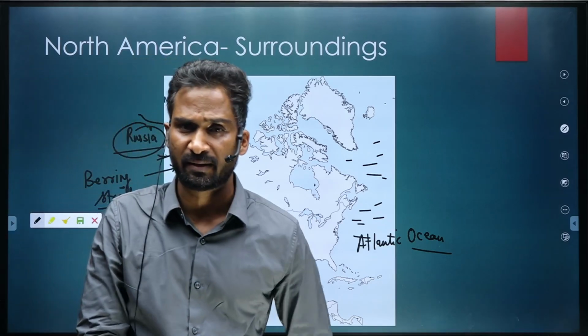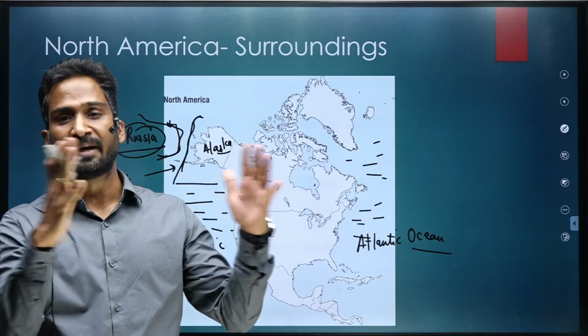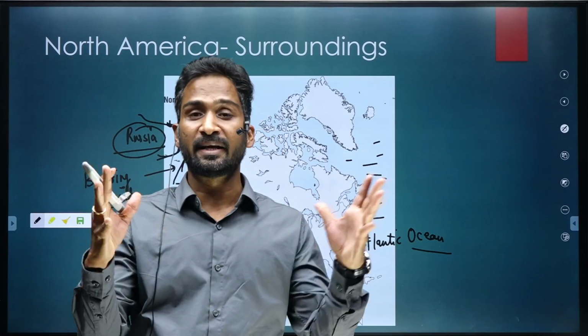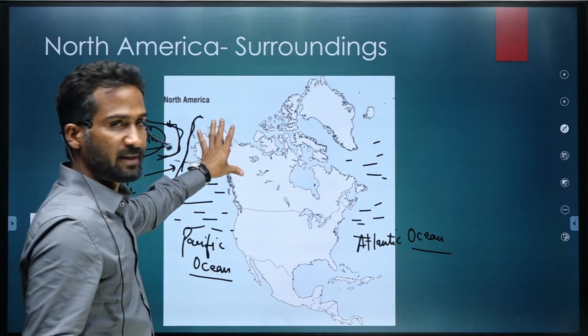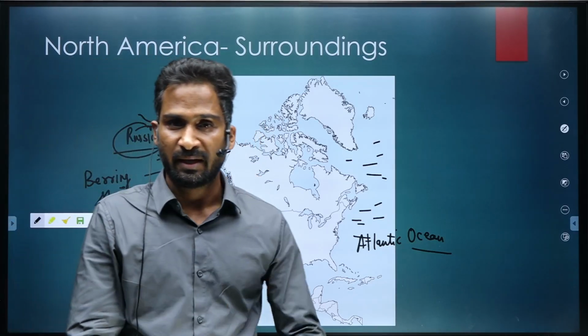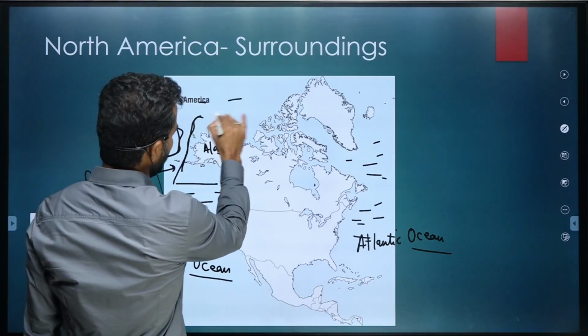What is a strait? A strait is a narrow water channel dividing two large continental masses. One continental mass is this, one continental mass is this. Or in other words, a strait is a narrow water channel connecting two large water bodies.